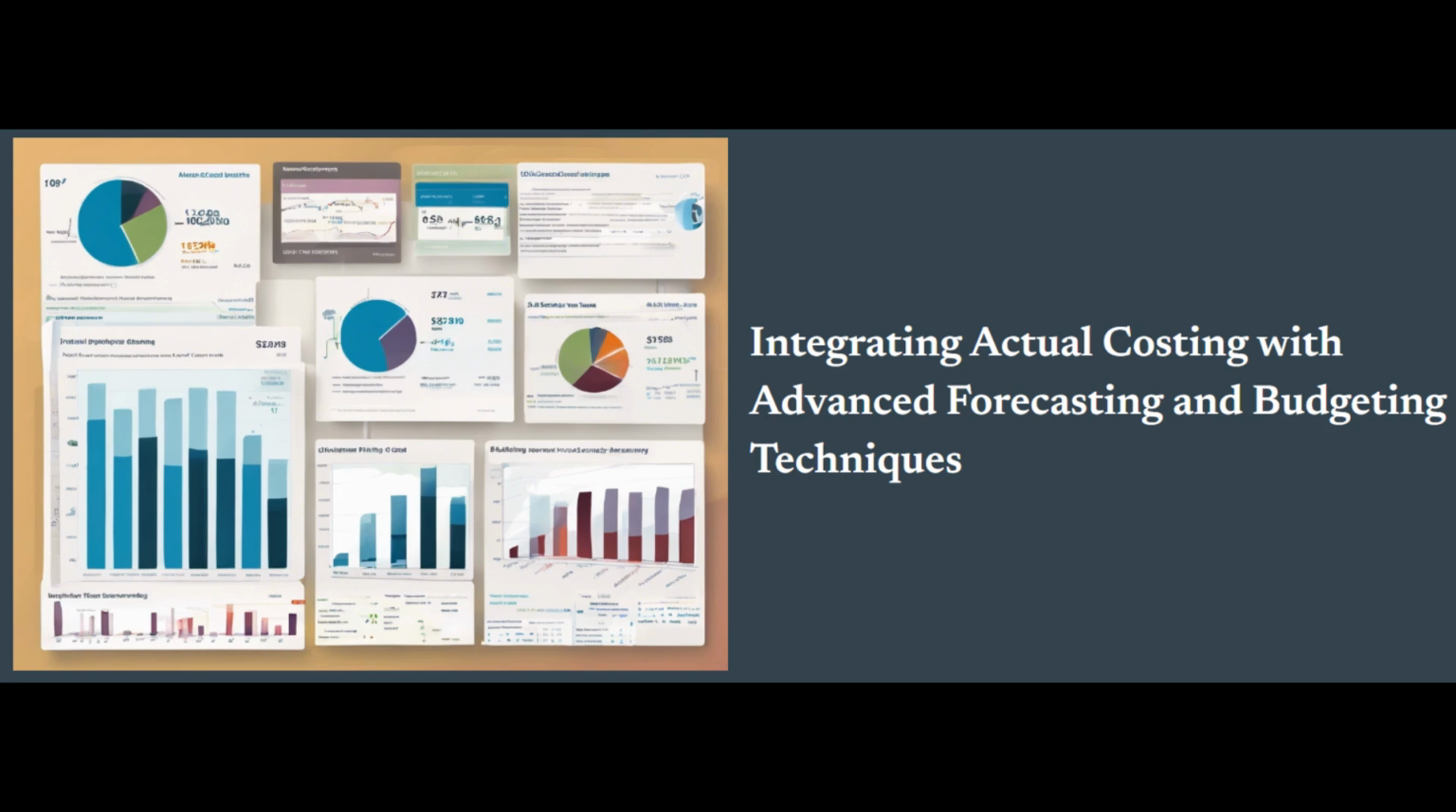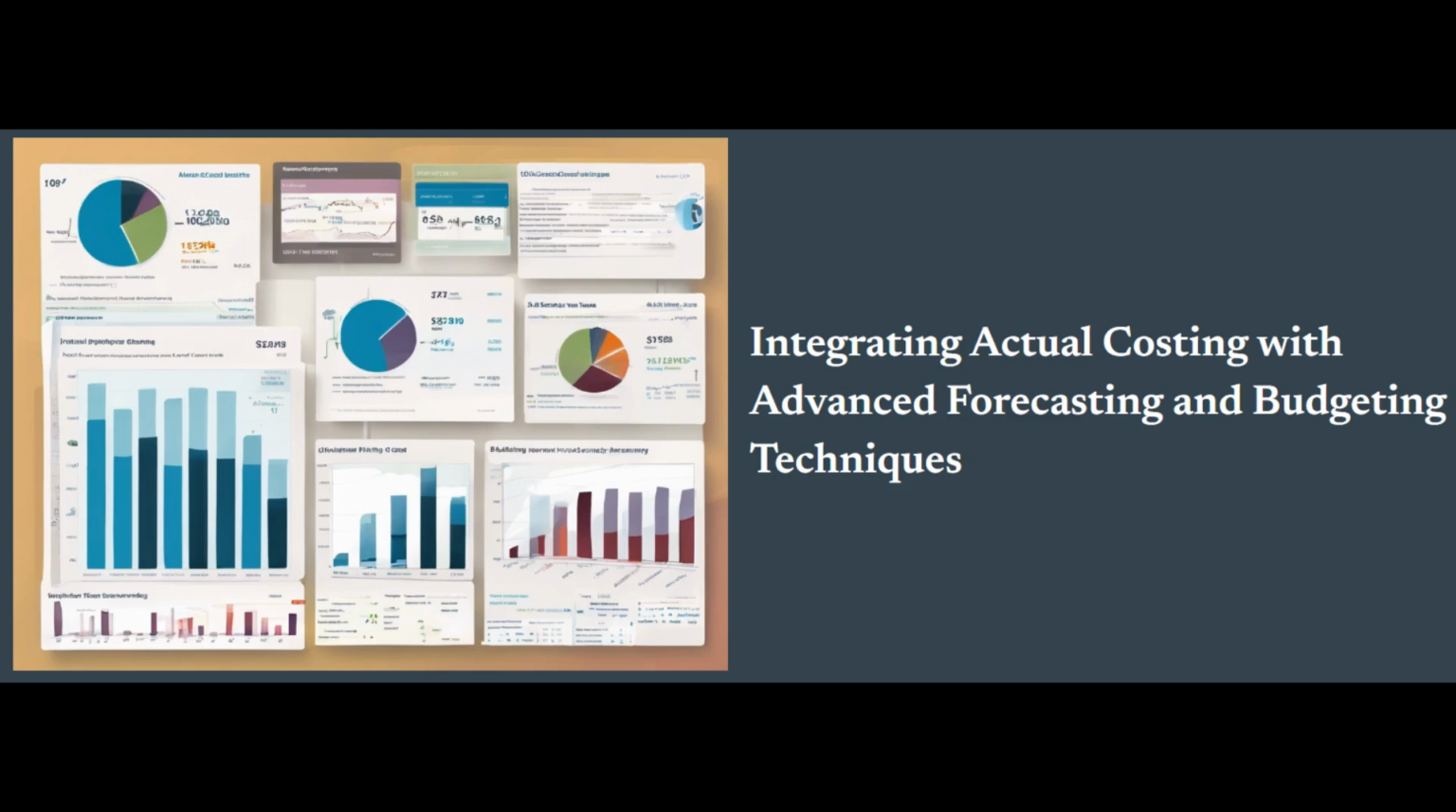Establish a comprehensive actual costing system. Ensure that the organization has a robust and accurate actual costing system in place, capable of capturing and reporting real-time cost data at a granular level. Integrate actual costing with financial planning and analysis systems. Seamlessly integrate the actual costing data with the organization's FP&A software, such as budgeting, forecasting, and reporting tools, to enable the flow of cost information into financial planning processes.